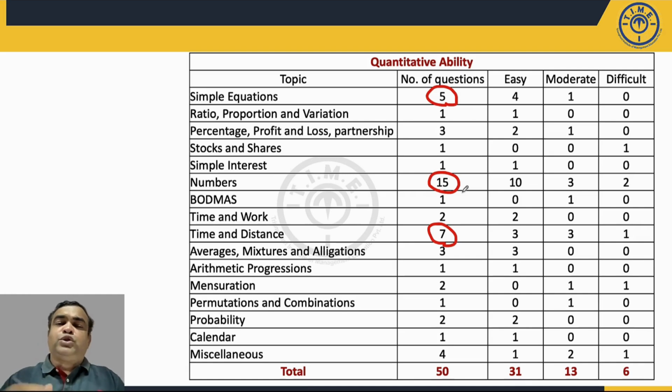Okay, so in numbers, most of the questions, you can see out of 15 questions, you can say 10 questions were of easy difficulty level, 3 were moderate, and 2 were difficult. One of the questions required finding the number of ways of expressing a number as a product of 2 coprimes. So that required that you need to know the formula for that particular concept, then only you can solve the question.